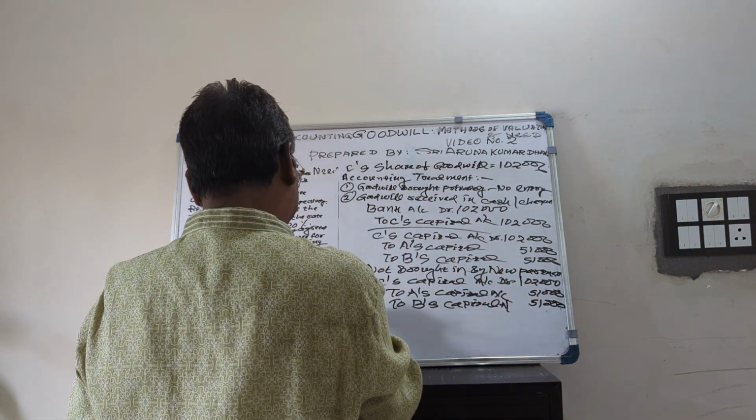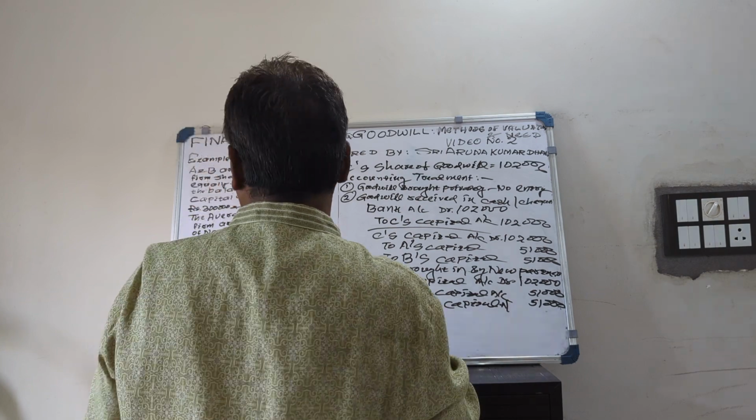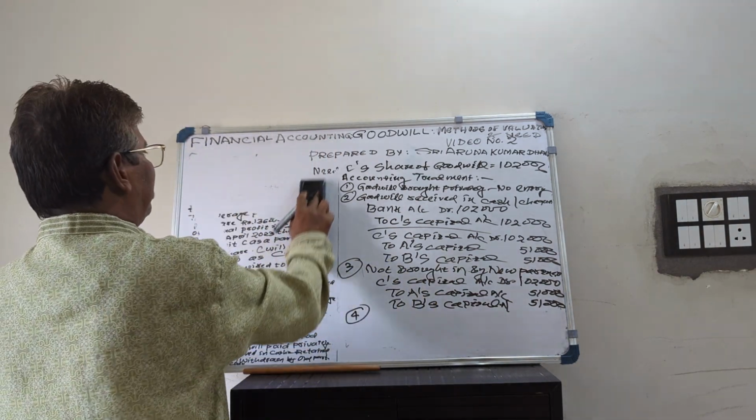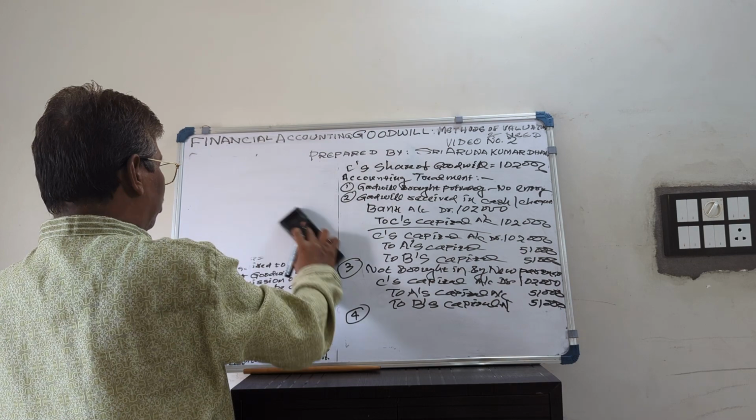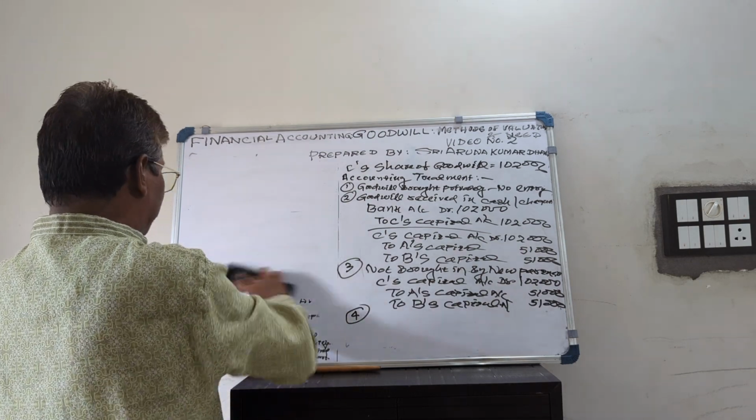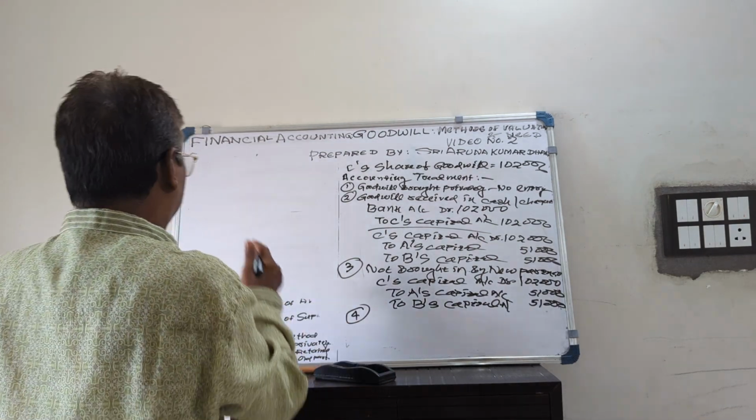Then the fourth condition, when there is goodwill existing in the business. Suppose goodwill is already existing in the business, that will be written off among the old partners.